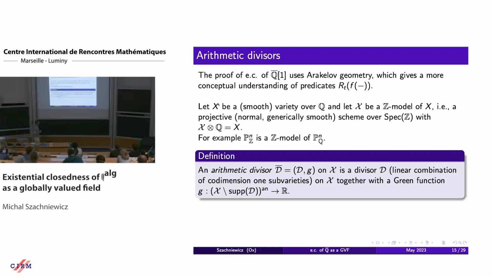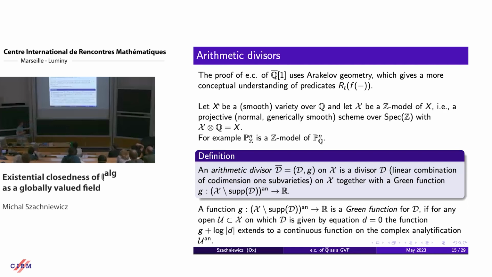And the basic object of Arakelov geometry that will be necessary for the proof is an arithmetic divisor. So an arithmetic divisor is a pair of a divisor together with a Green function for this divisor. So a divisor, you can think of a linear combination of codimension 1 subvarieties, although over Spec Z, one should consider formally Cartier divisors. And a Green function is a local parameter for the analytification of D.